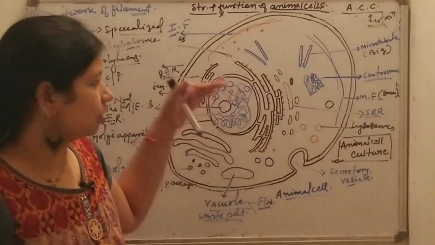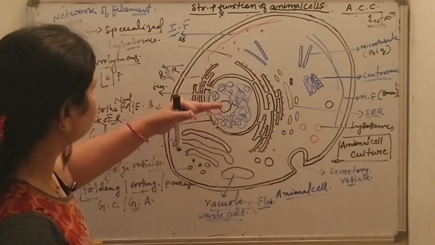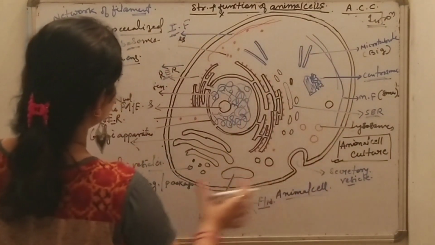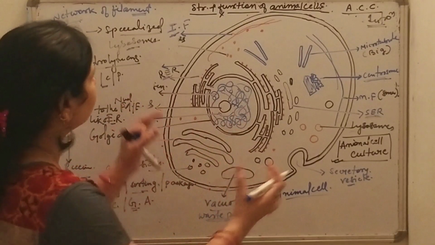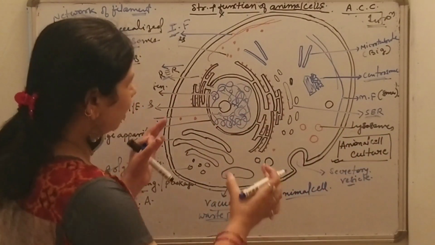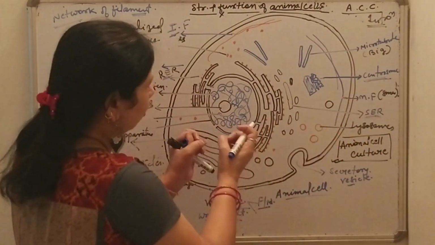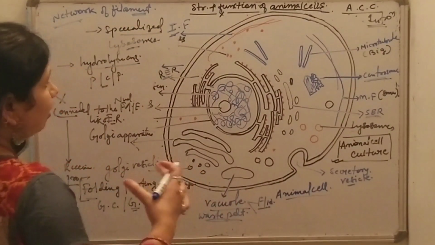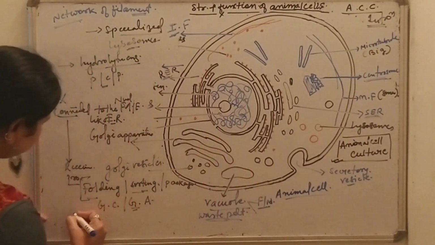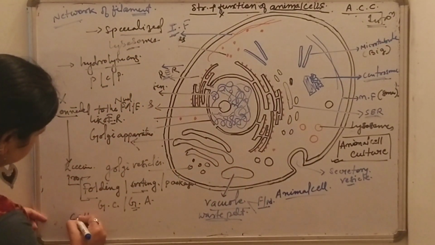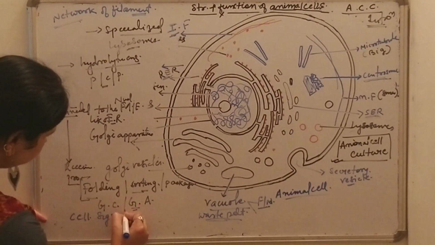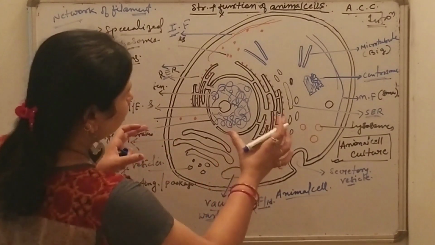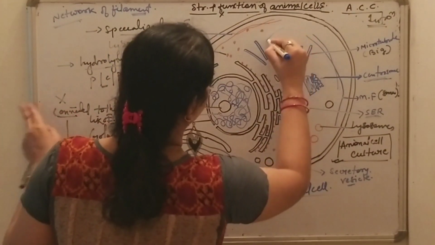They provide strength to the cell, and they stabilize tissues, which are groups of cells. They anchor and hold the organelles within the cell, and they are also very important in cell signaling. One very important function of the cytoskeleton is cell signaling.